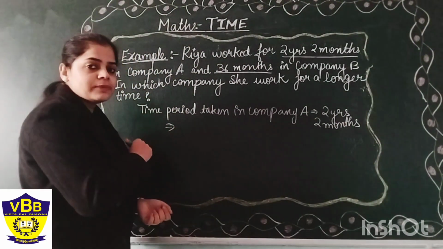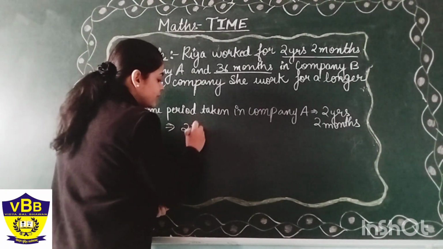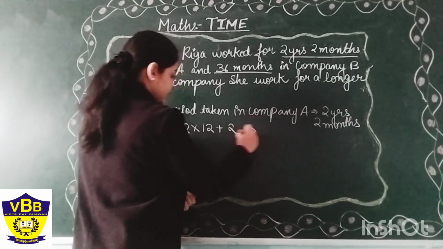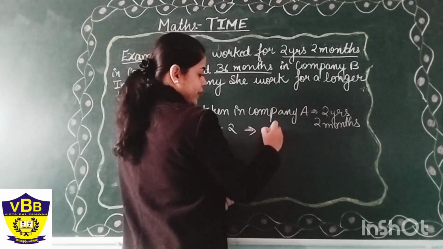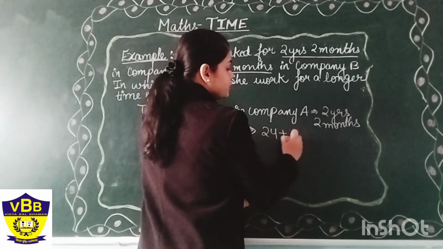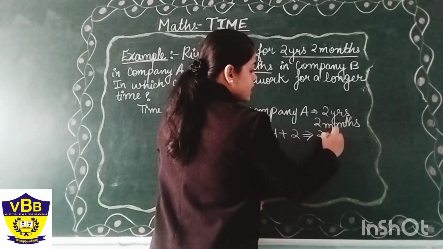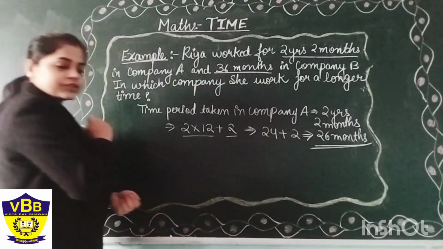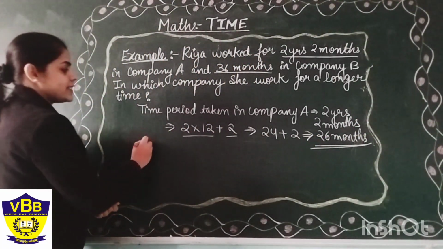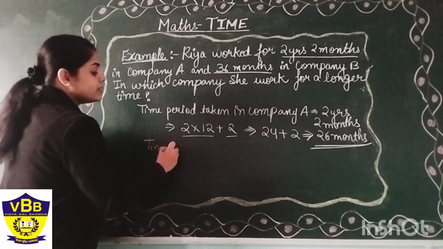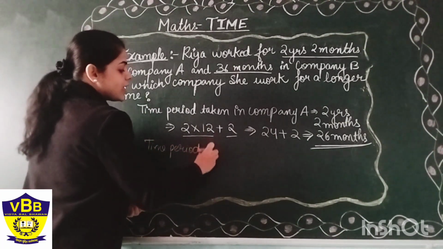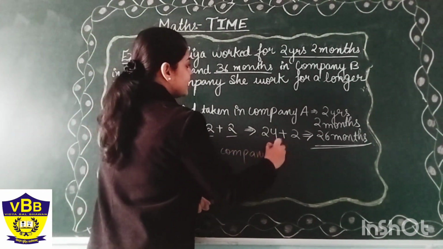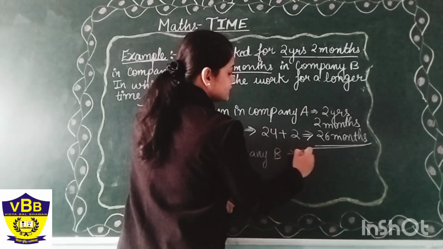So how many months will be there in 2 years? 2 multiplied by 12 plus 2 months is also there. 2 multiplied by 12 is 24 plus 2. So how many total months has she worked? She has worked for 26 months. And time period taken in company B. How much time period has she taken in company B? She has taken 36 months.